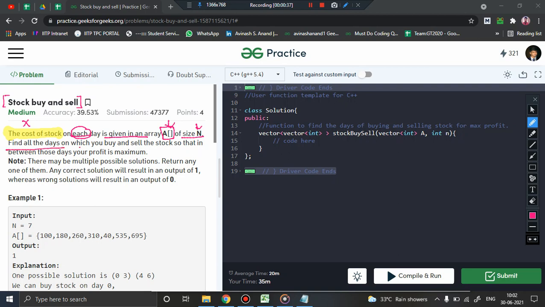Find all the days on which you can buy and sell the stock. So we basically have to purchase the stock on a specific day and sell it on a specific day, so that in between those days our profit is maximum. Okay, this is our objective.